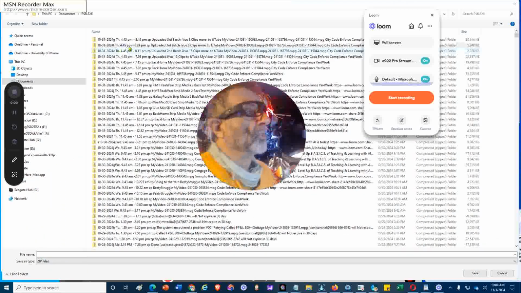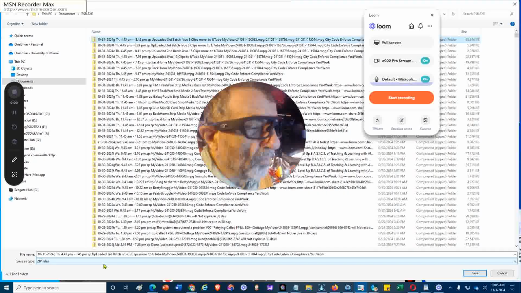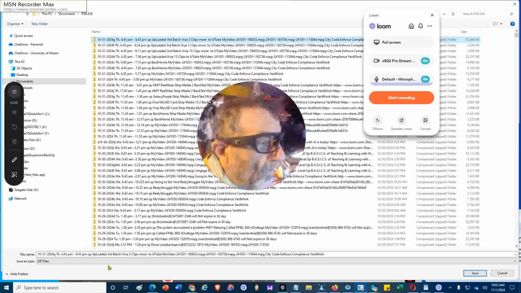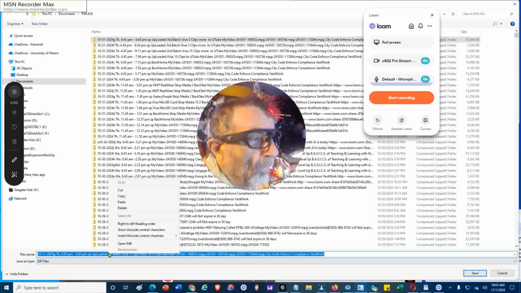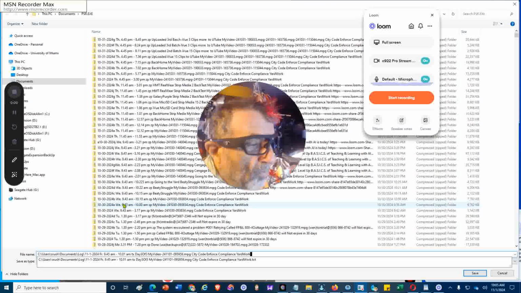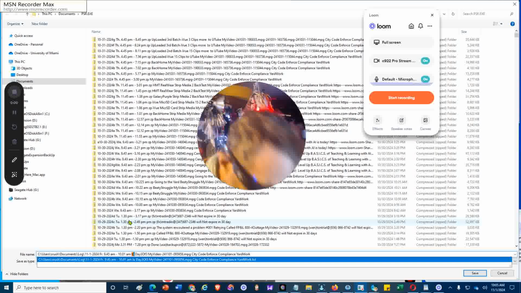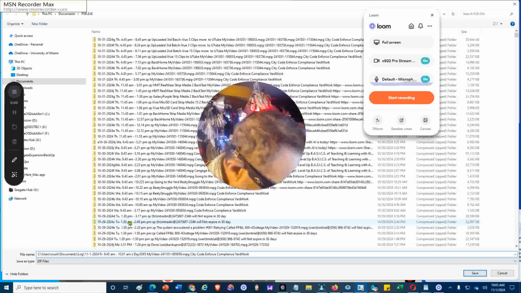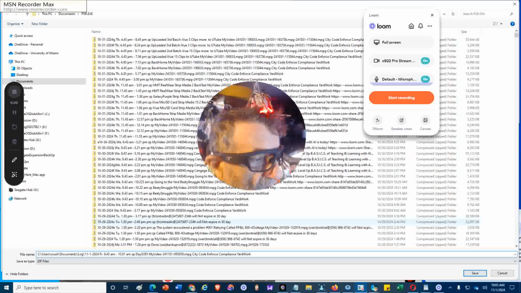Take the previous file name and overwrite it with today's file name. Paste today's file name on top, but we have to make some changes. First of all, this is not a text file, it is a zip file, so I'm going to put the abbreviation ZP instead of TX for text.